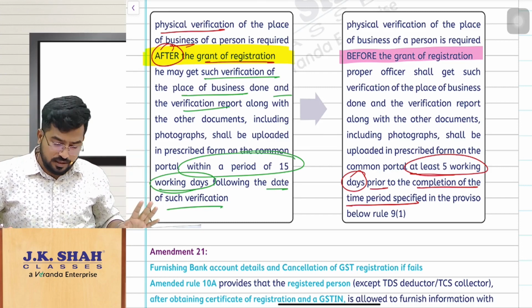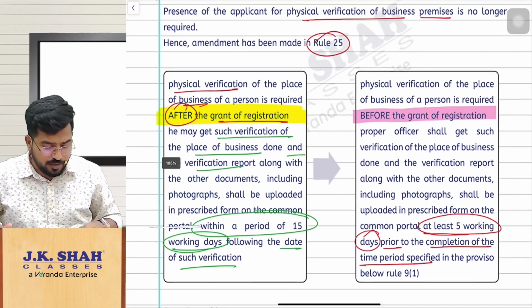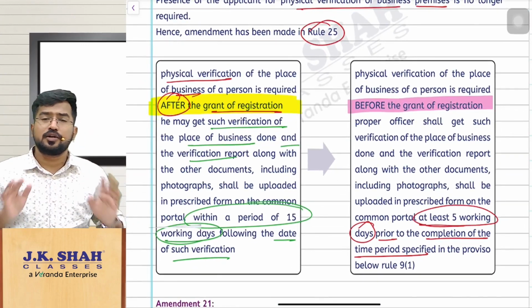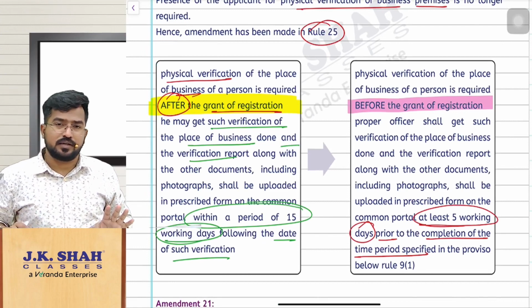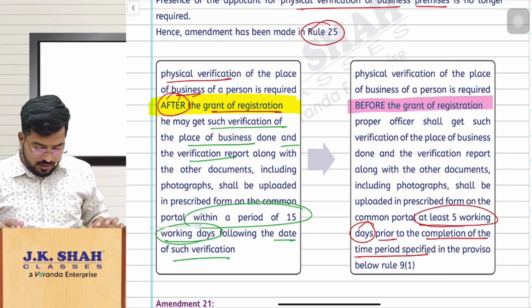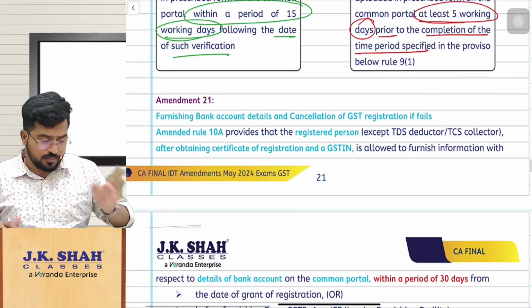Those things can be taken care of. So that is the point. Simple point: the amendment here is nothing but that physical verification by the proper officer need not be done in the presence of the applicant or the registered person. Okay, so that is what the story is all about. So that is amendment number 20.